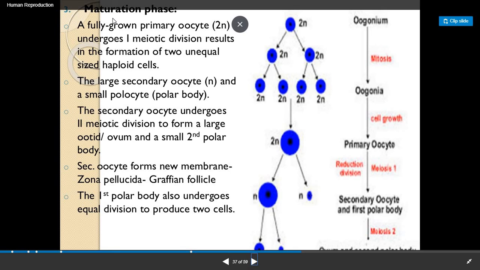Now the third phase is the maturation phase. A fully grown primary oocyte undergoes the first meiotic division, resulting in the formation of two unequal-sized haploid cells, the large secondary oocyte and a small polar body. The secondary oocyte undergoes the second meiotic division to form the ovum and a small second polar body. This secondary oocyte forms a new membrane structure surrounding it, known as the zona pellucida, and now it is known as the Graafian follicle. The first polar body also undergoes equal division to produce two cells.